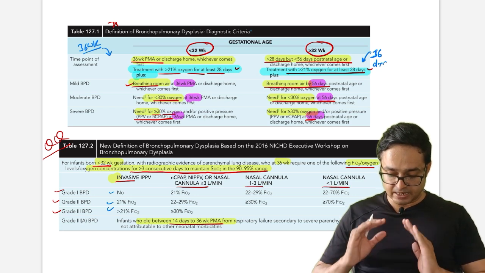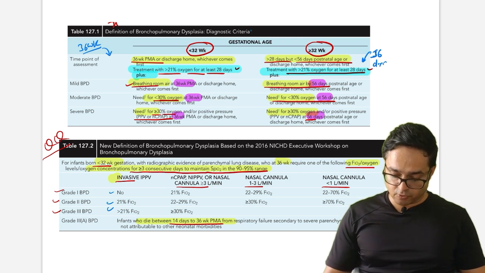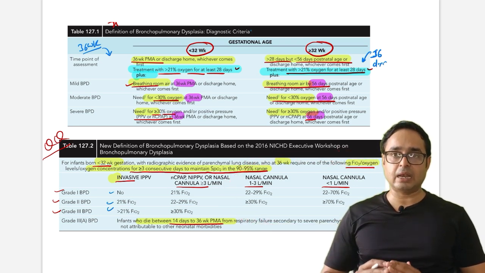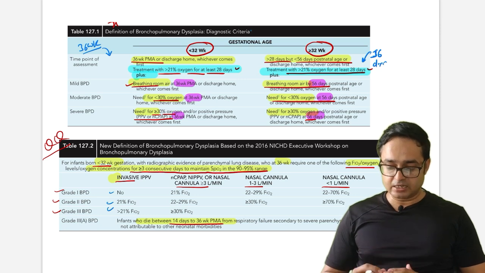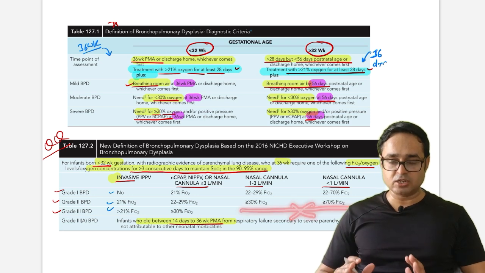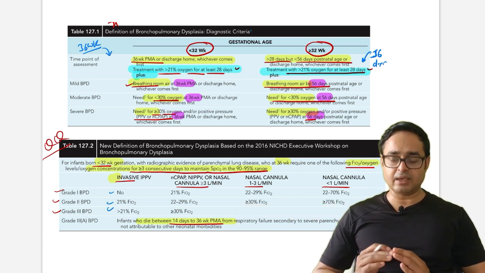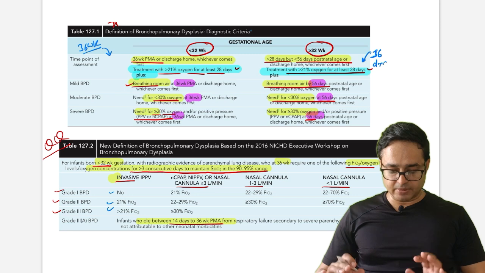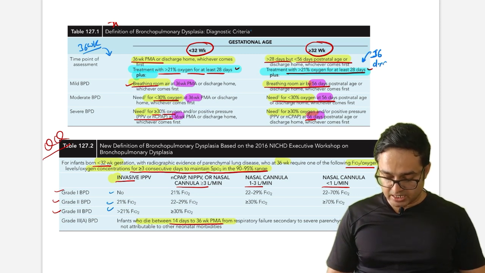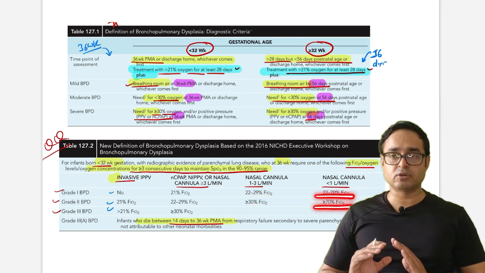So I am dissecting this table. Just focus on this part. If nasal cannula oxygen is less than 3 liters per minute, there can't be grade 3 BPD. So with nasal cannula less than 3 liters per minute, it can be grade 1 or grade 2. The values are 22 to 29, more than 30, 20 to 70, and more than 70; you have to remember.